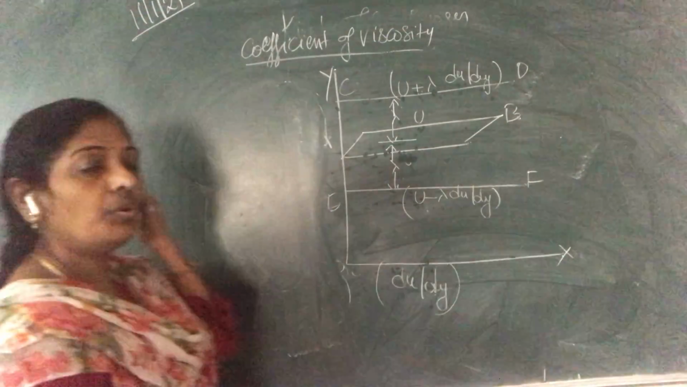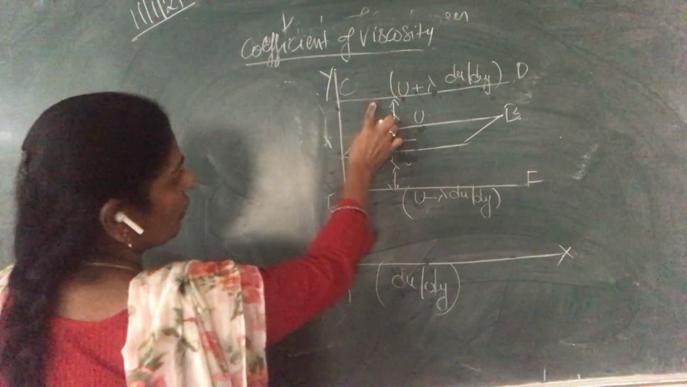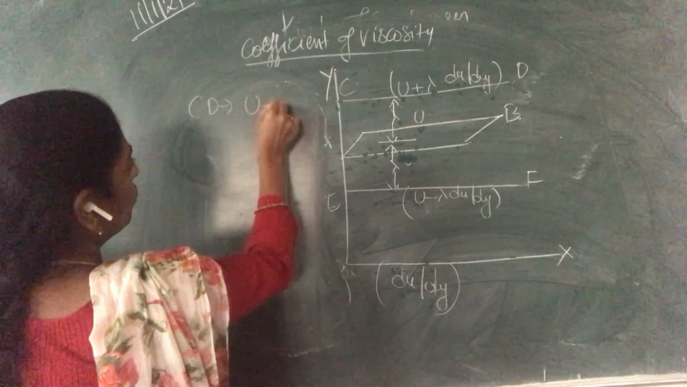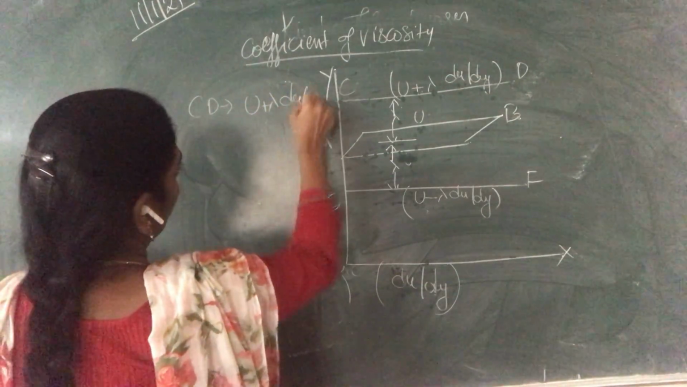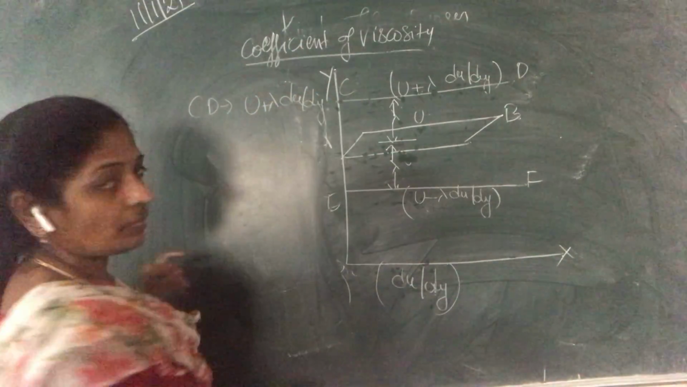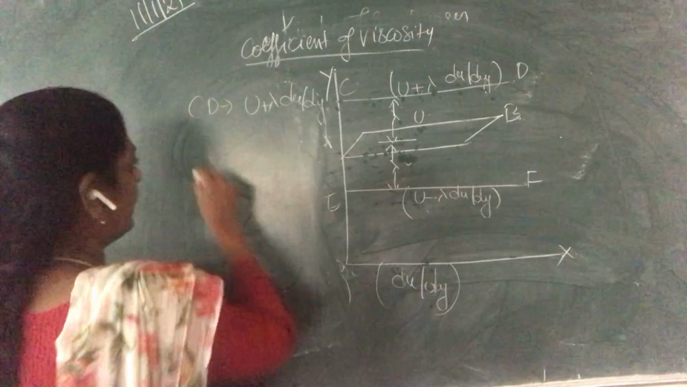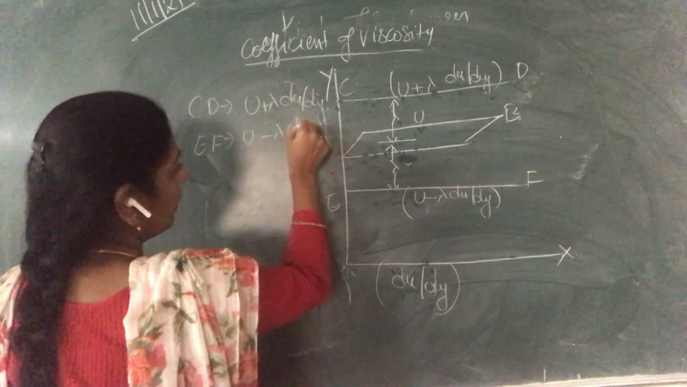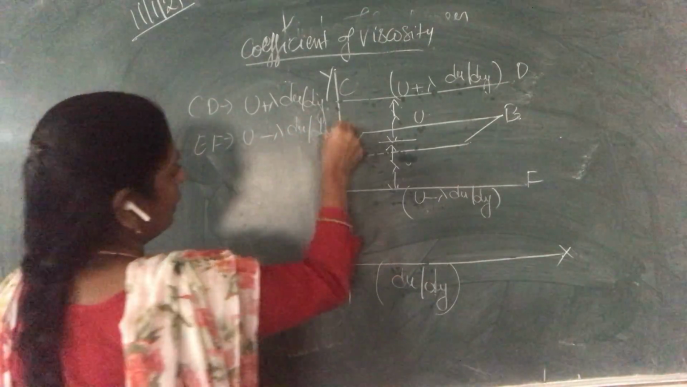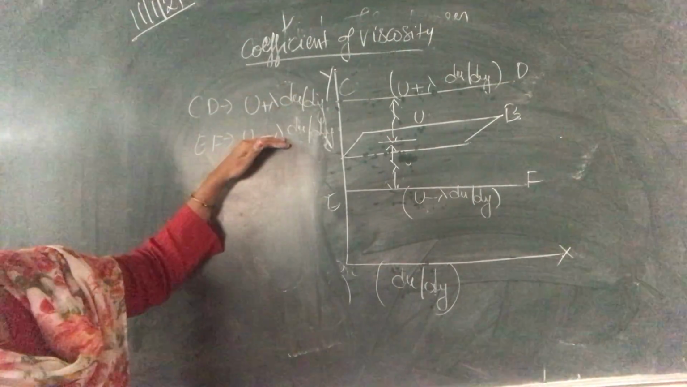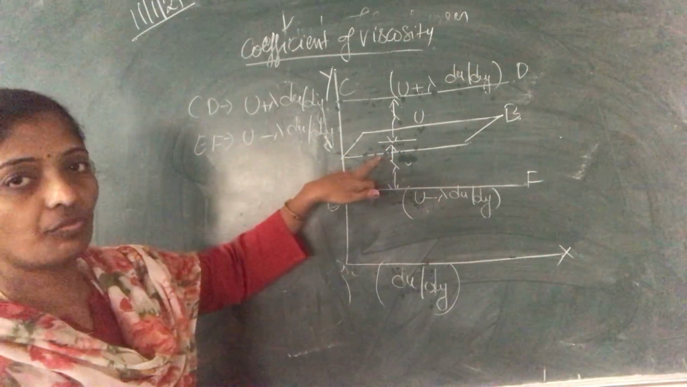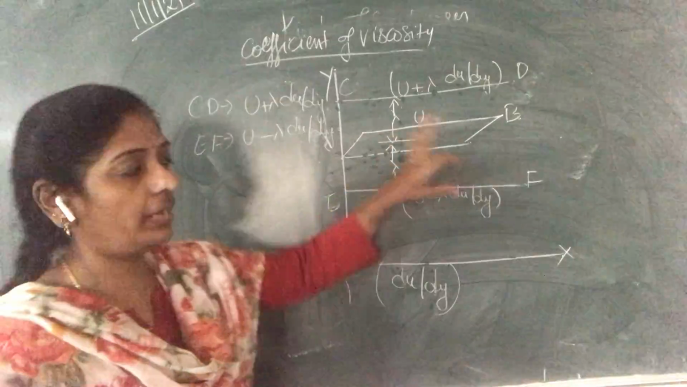Now here, what is the velocity at CD? At CD, the velocity will be u plus lambda du by dy. And the velocity near the EF layer will be u minus lambda du by dy. So these are the velocities which are crossing per unit volume of a gas per second, this layer, the AB layer.